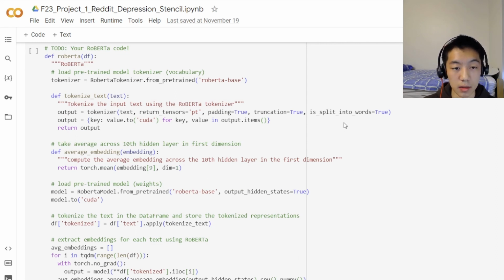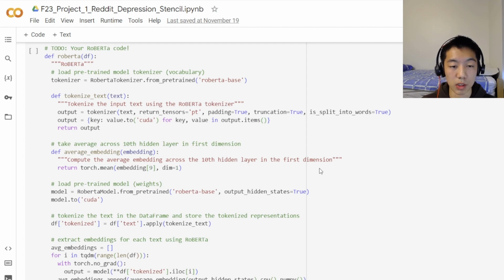The reason we do this is touched upon in the paper, sort of. Basically, RoBERTa models have multiple hidden layers, and we are focusing on the 10th layer here just to match what the researchers did in that paper. And the mean function allows us to compute the mean along that first dimension, that layer.